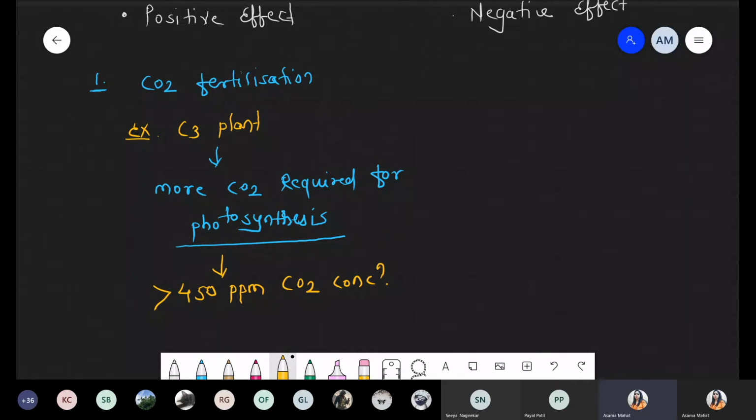So हम यहाँ पे focus कर रहे हैं only CO2 fertilization. That is how, when the concentration of carbon dioxide is increased, how these are beneficial. That is positive effect. So we are focusing on C3 plant because C3 plant requires more concentration of carbon dioxide for the photosynthesis. And now we are taking the value. What is the value? That is more than 450 ppm.